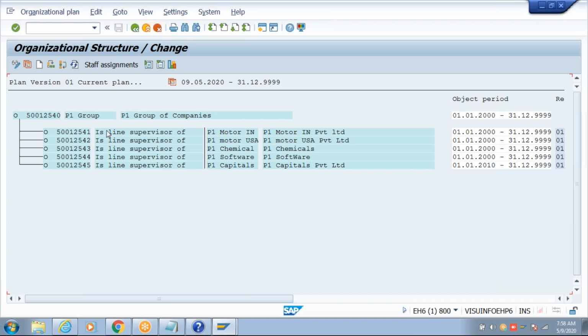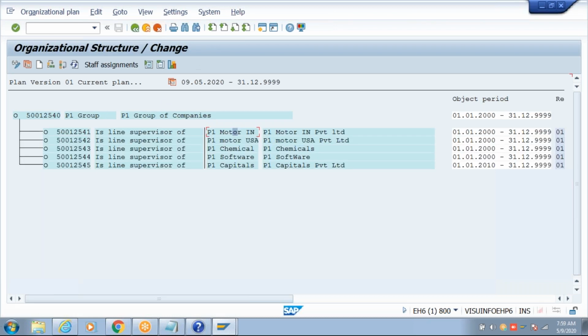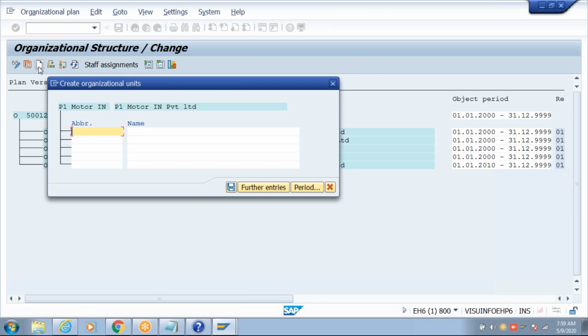Here each company, each entity, has its own departments. You need to create a department under each entity. So keep the cursor on the entity and click on create. It's the same process.